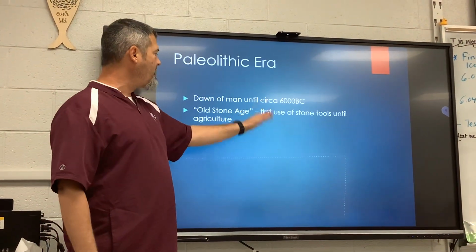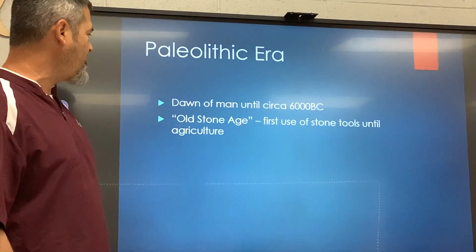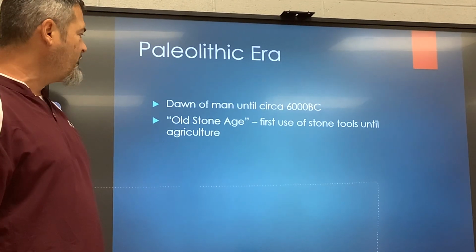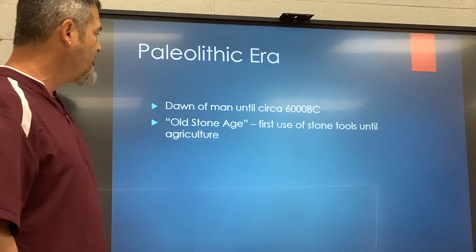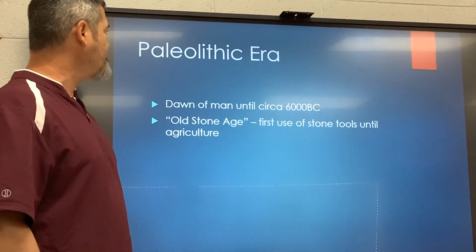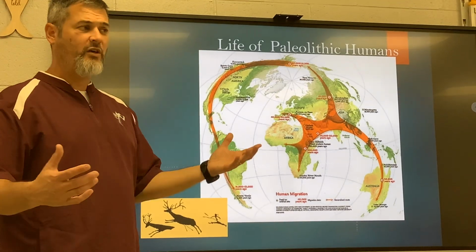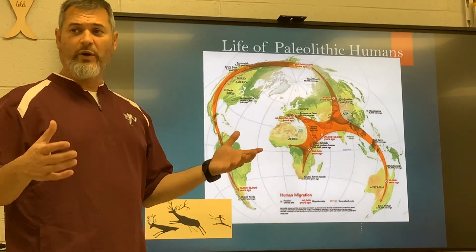All right, so recapping. Paleolithic man was the dawn of man till about 6,000 years ago, or 6,000 BC, known as the Old Stone Age, where you first have the use of stone tools and a little bit of agriculture. So they traveled all over the place. What did they travel for? We know they were going after the food.